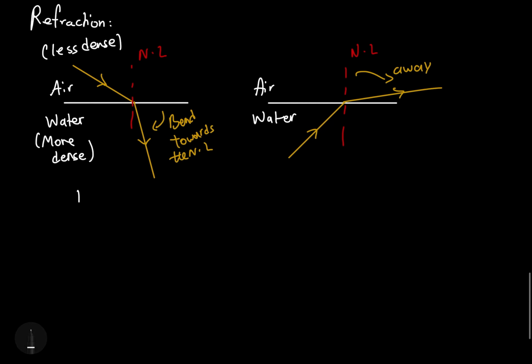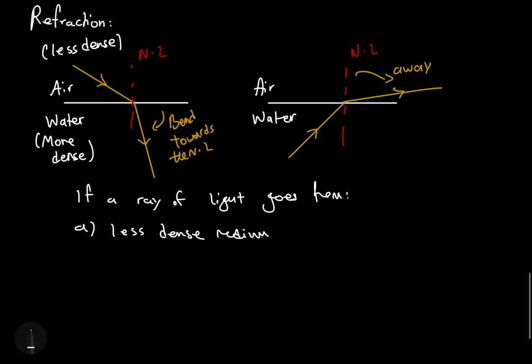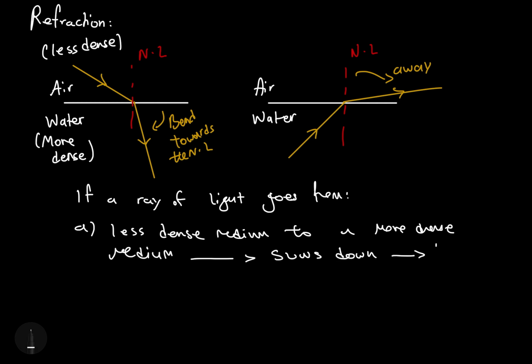So the situation is if a ray of light goes from a less dense medium to a more dense medium, then what's going to happen is the ray of light slows down. So light slows down, and as a result, it bends towards the normal line.